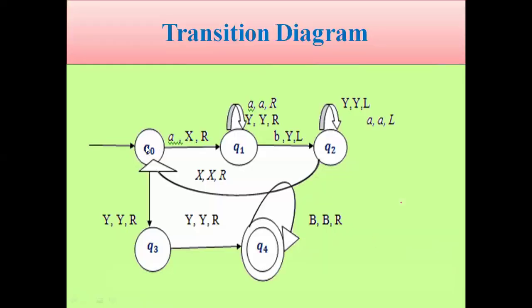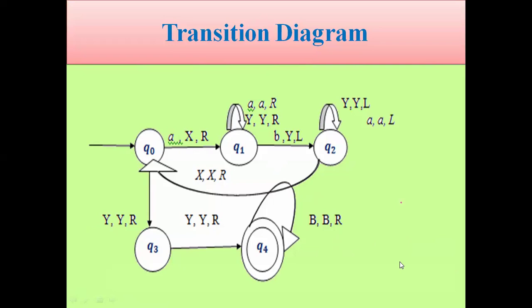States: q0 is the initial state. On the first transition, going on a, you replace it by x and move right, and the transition goes to q1. Then again, taking the rightmost cell, a will be there, you can replace it by y, and q1 again reaches one self loop, y comma r. How do you find the self loop?